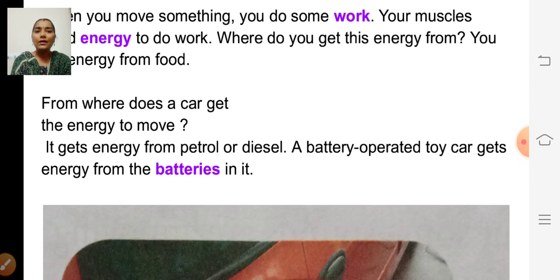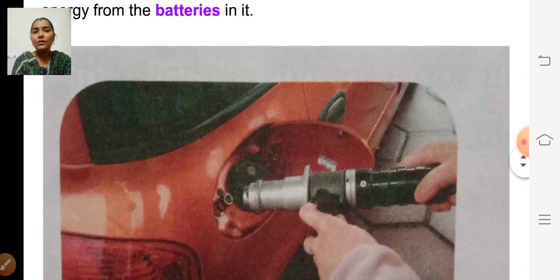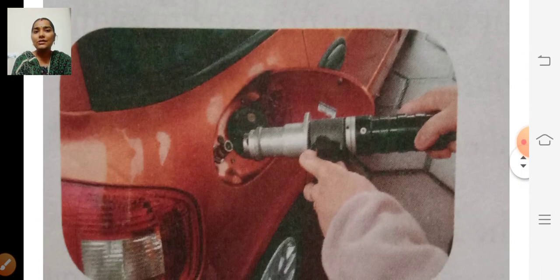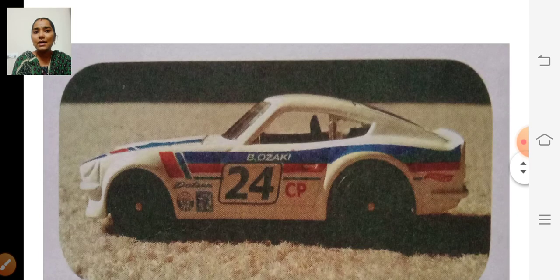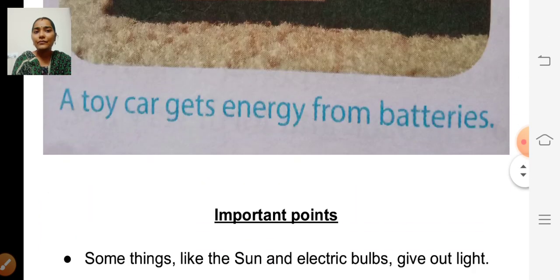So from where does a car get the energy to move? It gets energy from petrol or diesel. A battery operated toy car gets energy from the batteries in it. So the car gets energy from petrol or diesel. This is a toy car and it gets energy from the batteries.